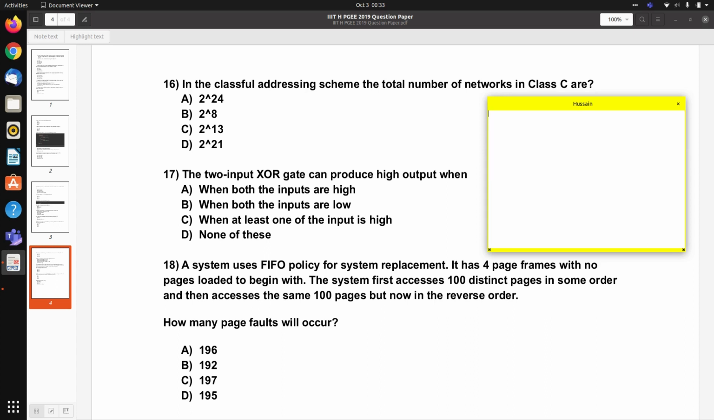Okay, let's move on to question number 18. A system uses FIFO policy for page replacement. It has 4 page frames with no pages loaded to begin with. The system first accesses 100 distinct pages in some order, and then accesses the same 100 pages but now in the reverse order. So how many page faults will occur? Okay.